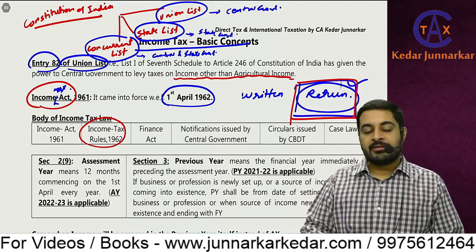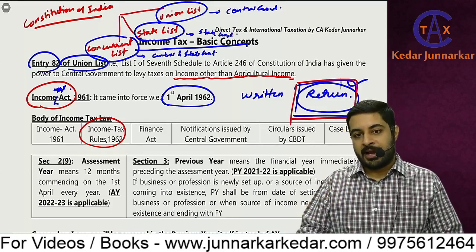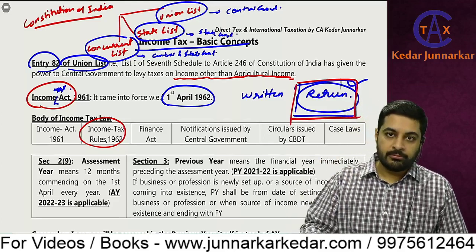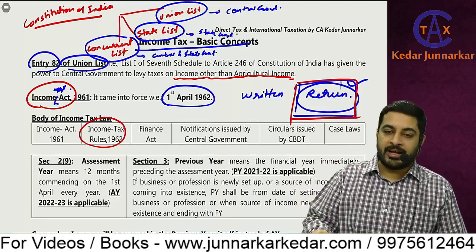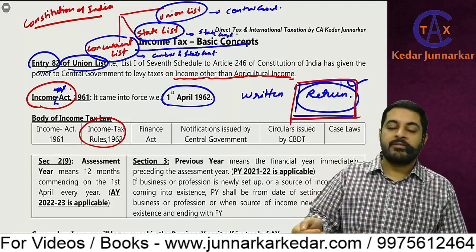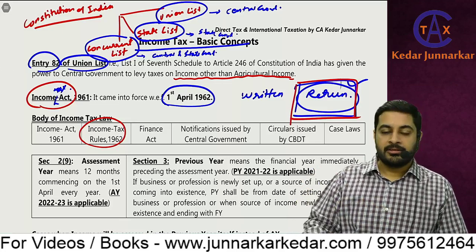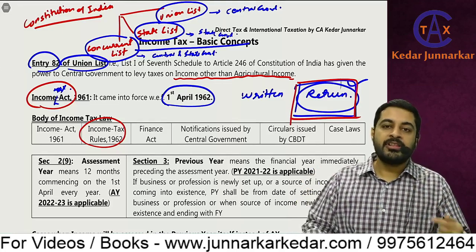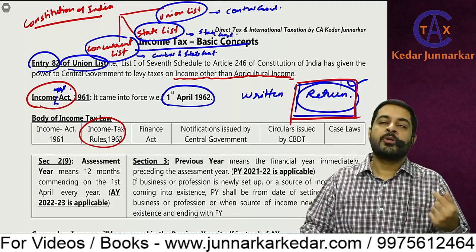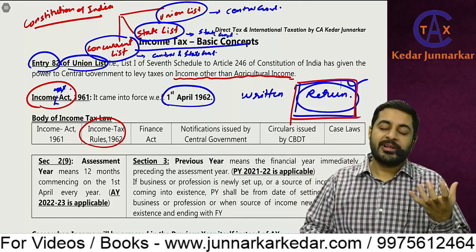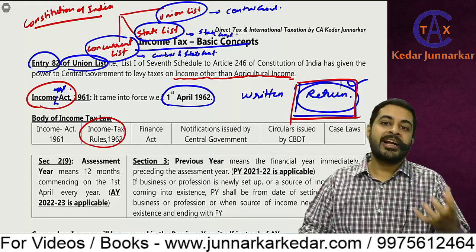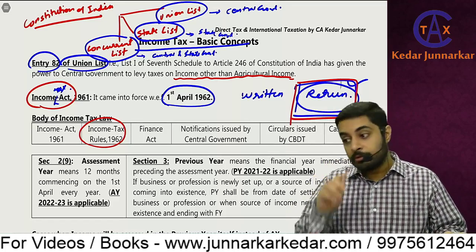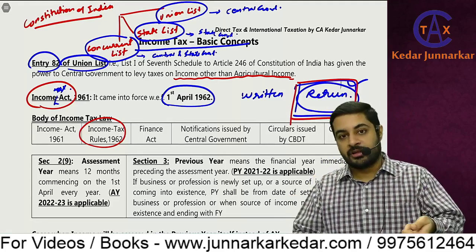So in the Income Tax Act it will be given that you have to get PAN, and in the income tax rules it will be given which form you have to file, which documents you have to attach, and the details to be given in the form. So the Income Tax Act specifies the provisions, the theoretical or legal part, and the income tax rules specify how the act has to be implemented, the procedural part.